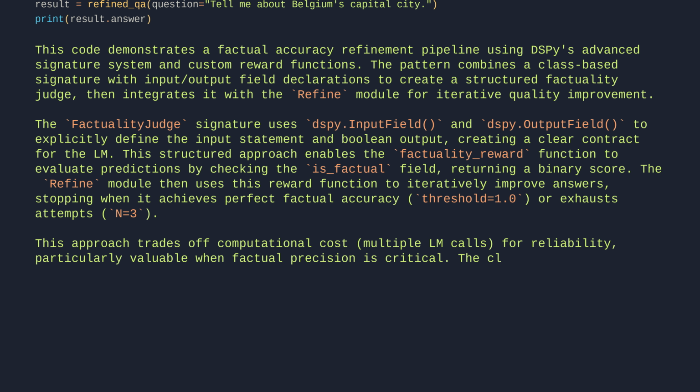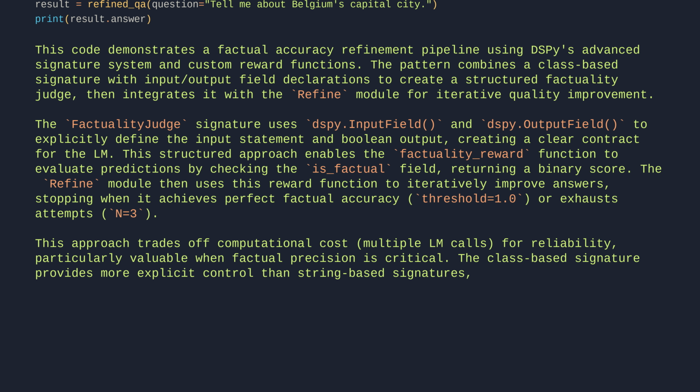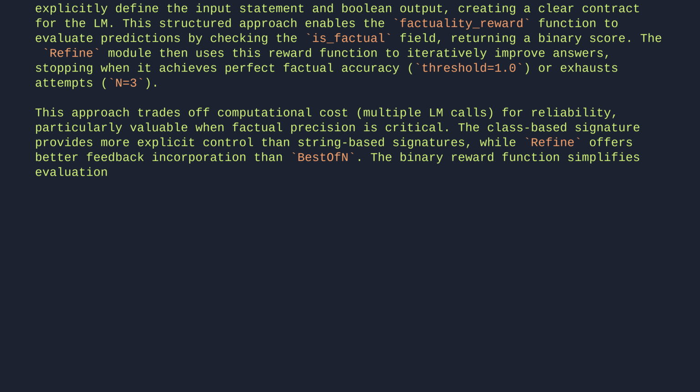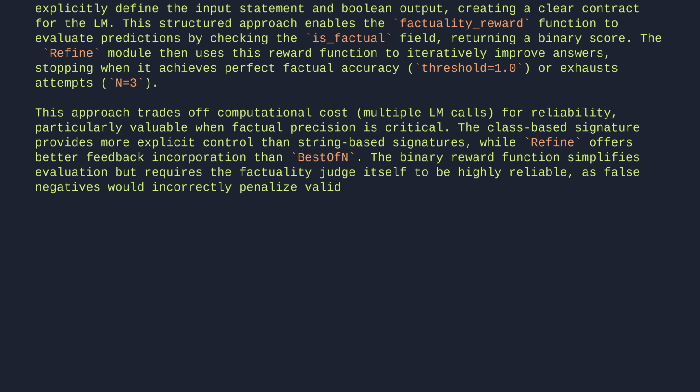The class-based signature provides more explicit control than string-based signatures, while refine offers better feedback incorporation than BestOfN. The binary reward function simplifies evaluation, but requires the factuality judge itself to be highly reliable, as false negatives would incorrectly penalize valid answers. Let's break it down.